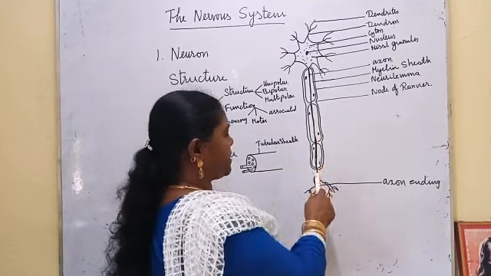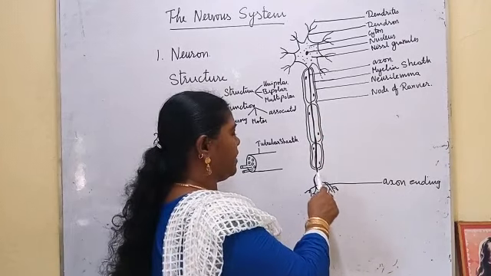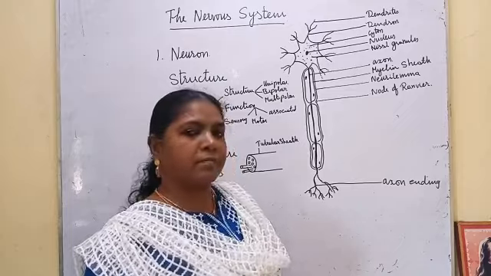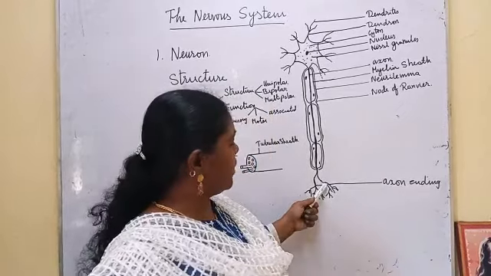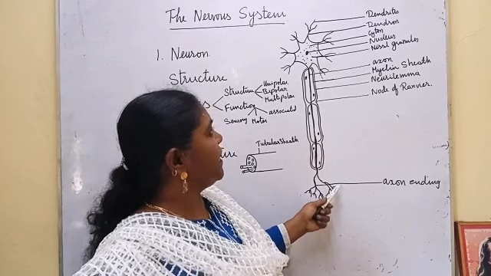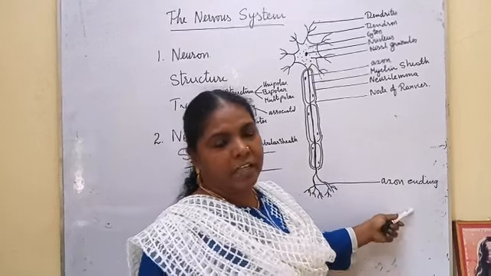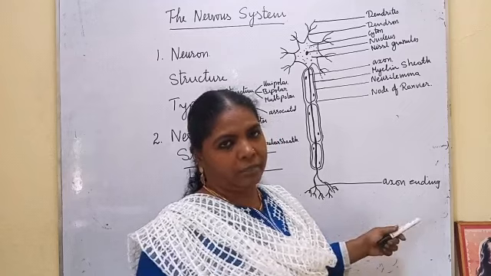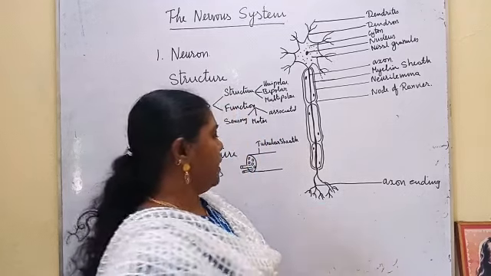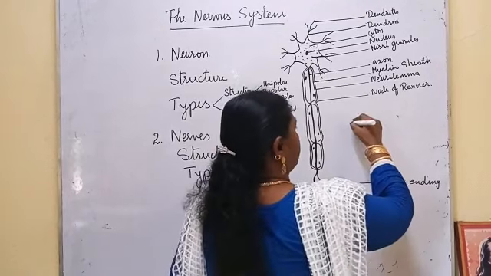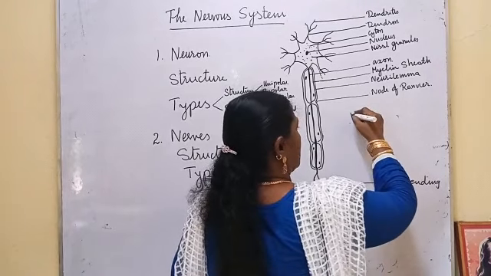At the end, the axon is again divided into branches. That is called the axon ending. These axon endings are connected with the dendrites of the adjacent neuron.